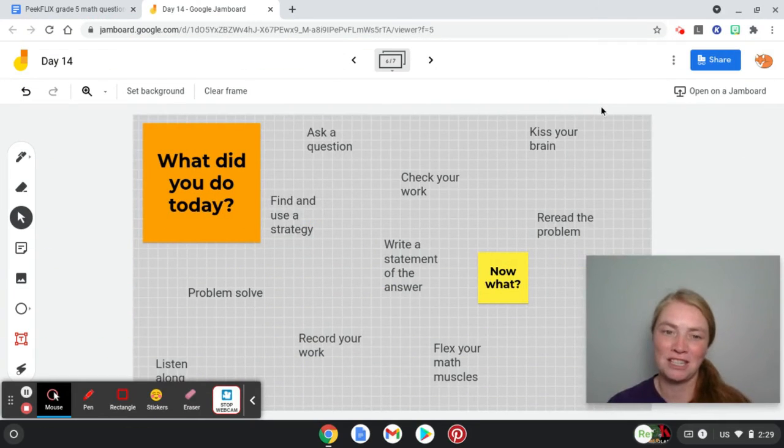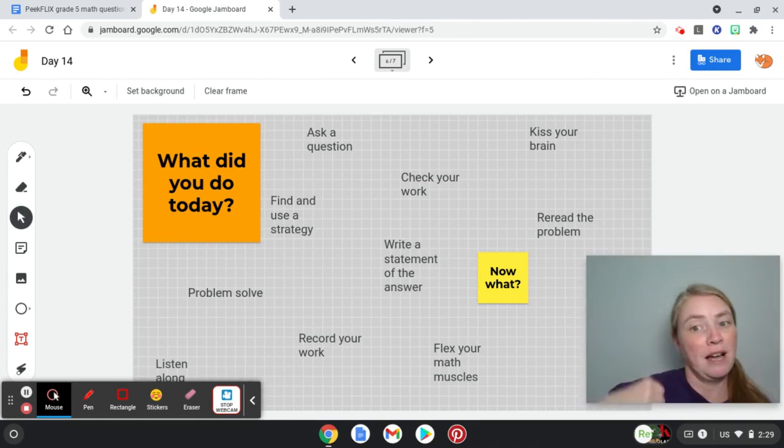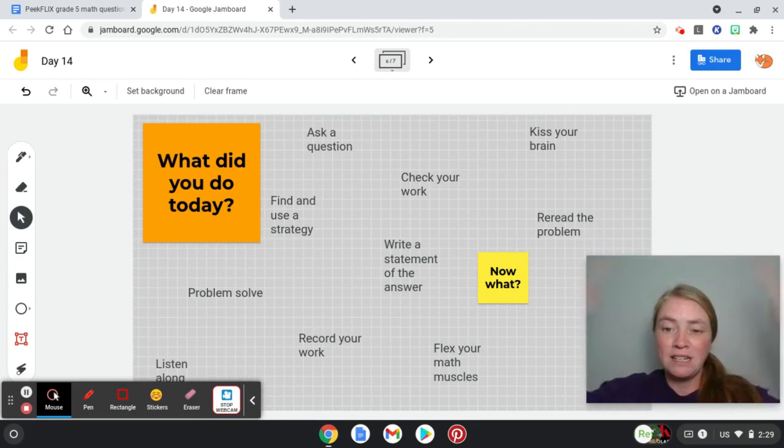All right, mathematicians, you did an awesome job today. You know you did. Think to yourself, did you listen along? Did you problem solve? Did you find and use a strategy? Did you ask a question either to yourself or to somebody around you? Did you check your work? Did you write a statement of the answer? Did you record your work? Did you flex your math muscles? I know I did. And did you kiss your brain? Did you reread the problem? If you've done some of these, you've done a great job.